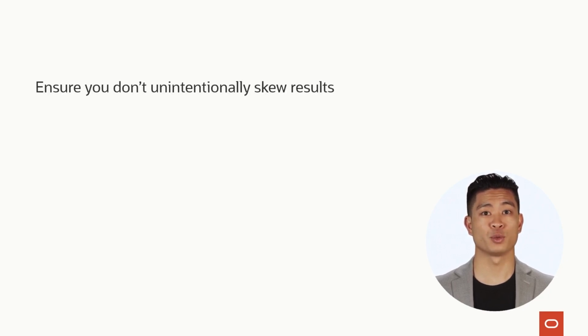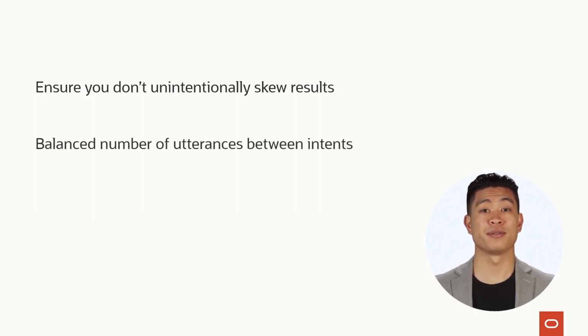When building an NLP model, it is important to ensure that you don't unintentionally skew results. One way to do this is to be mindful of the words and phrases that are consistently used in one intent. For example, if one intent consistently uses the word please, that can skew results if the user says please in another intent. You would ideally want to keep the number of utterances balanced between intents, although it does depend given that some intents might be very narrow in scope. This will help to ensure that the model is able to handle all intents with similar accuracy.